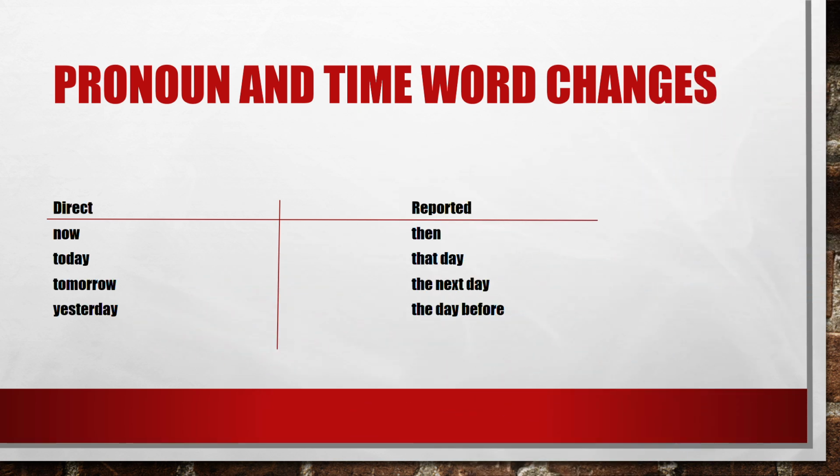Pronoun and time word changes. So all the words that we have in the direct speech, when we want to transform from direct to reported speech, what will we do? We are going to transform to the past. For example, now, the past of it is then. Today, the past of it is that day. Tomorrow, the past of it is the next day. Yesterday, the past of that word is the day before.